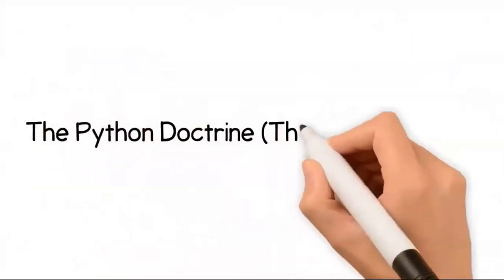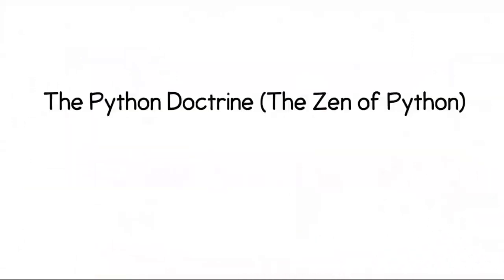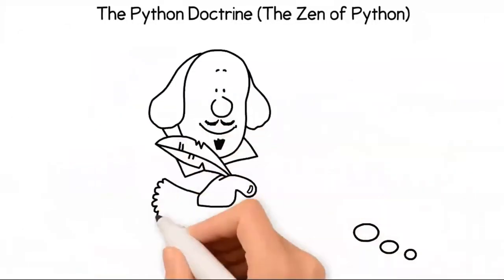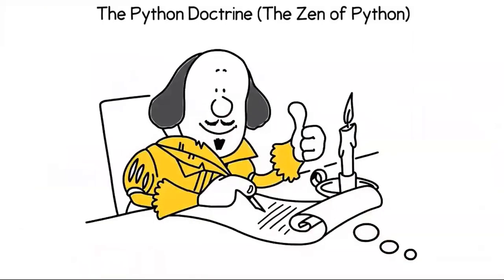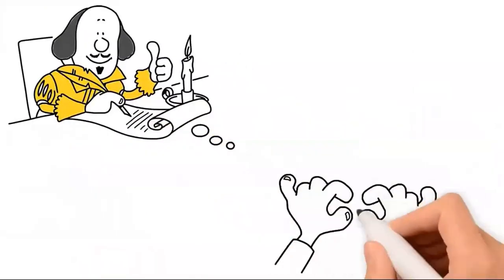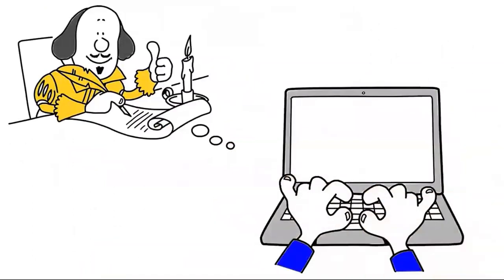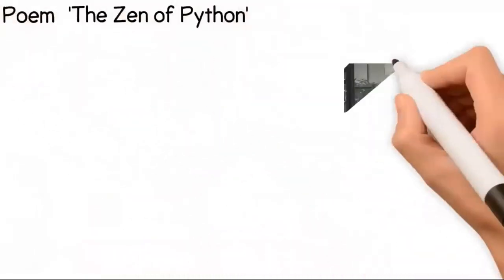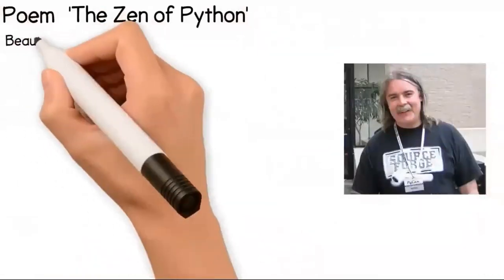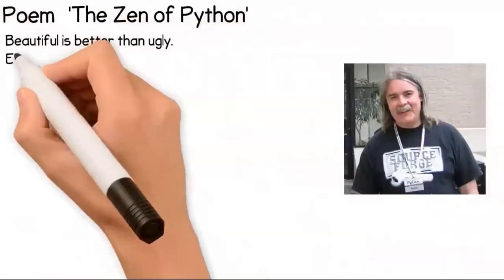The Python doctrine, the Zen of Python. A major contributing developer of Python, who goes by the name Tim Peters, wrote a poem to list out the doctrine and philosophies of Python, which can be accessed by typing the code import this into the Python IDLE. The poem is known as The Zen of Python by Tim Peters, and it goes like this. Beautiful is better than ugly.